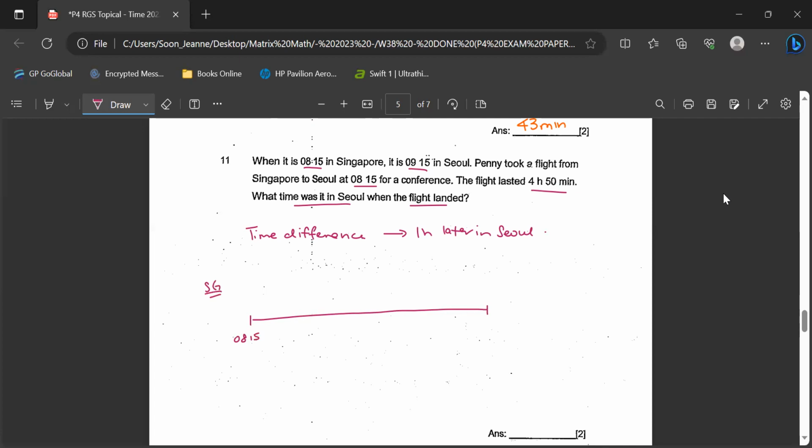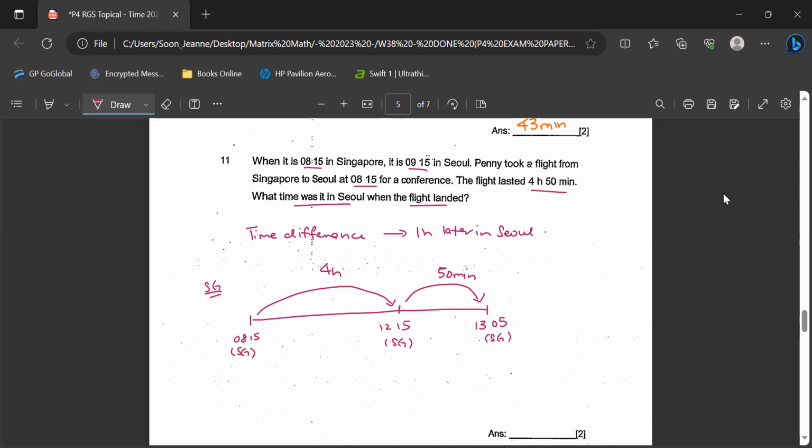So I'm going to calculate 4 hours, which is 12:15, and another 50 minutes. It would be 13:05. This is SG timing because this is the time they gave us that she departed.